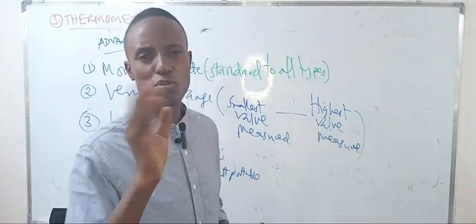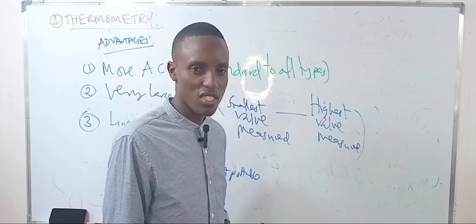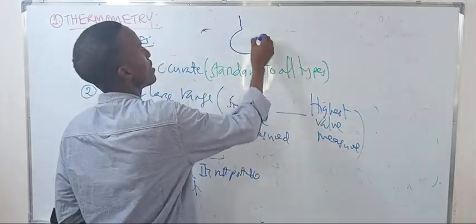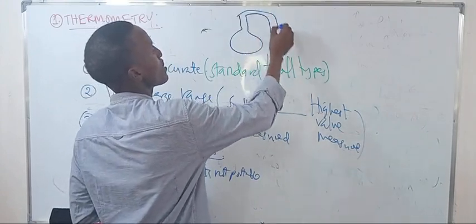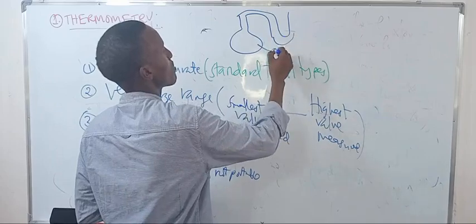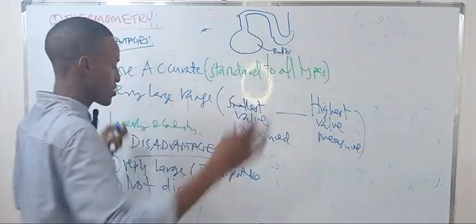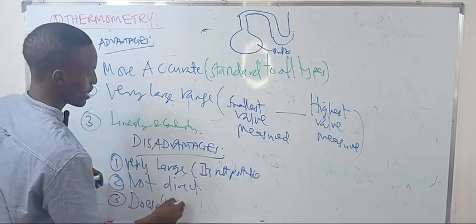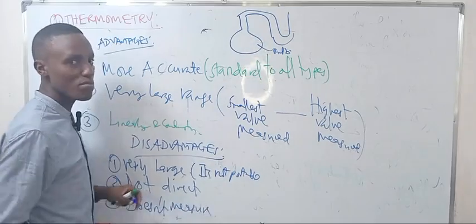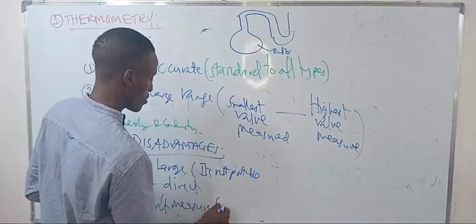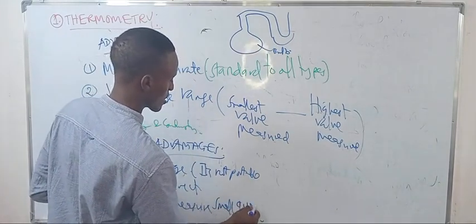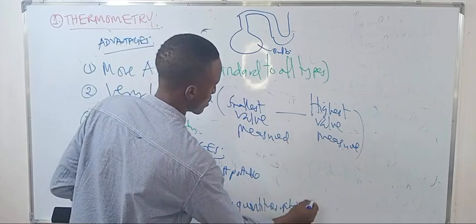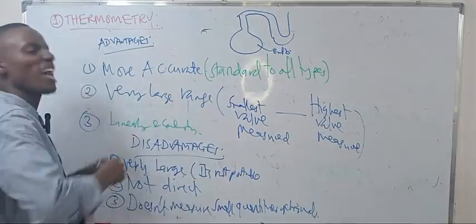It can't measure very small quantities of substances, because the bulb is very large, so it doesn't measure small quantities of liquids. So it just measures those large amounts.